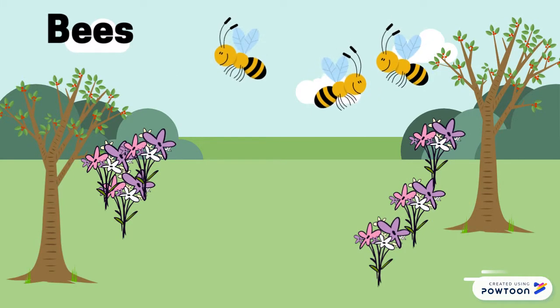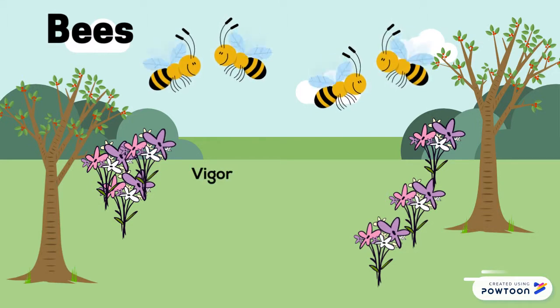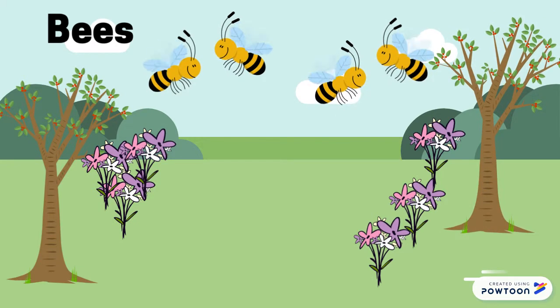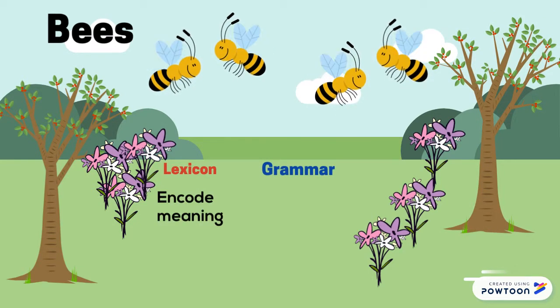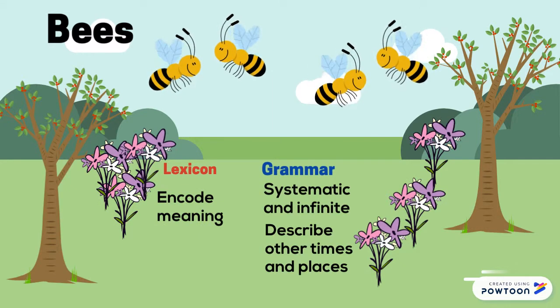Bees use the waggle dance to communicate information about nearby food. Researchers identified specifics about the waggle dance. Vigor indicates how much, speed indicates how far, angle indicates which direction. Bees' waggle dance has properties of both the lexicon and grammar. They are able to encode meaning, their meanings are systematic and infinite, and they are able to describe other times and places.